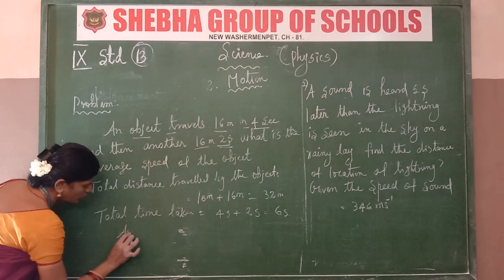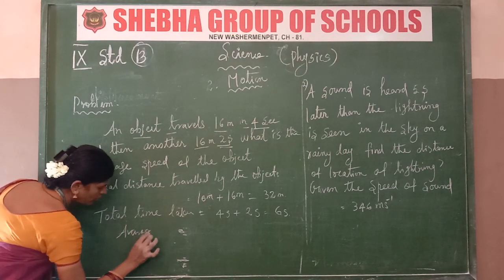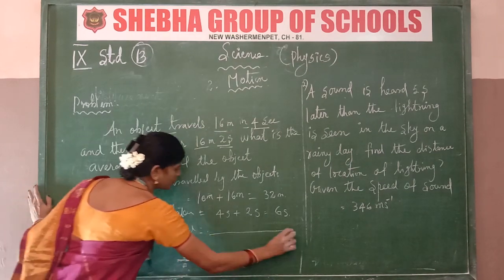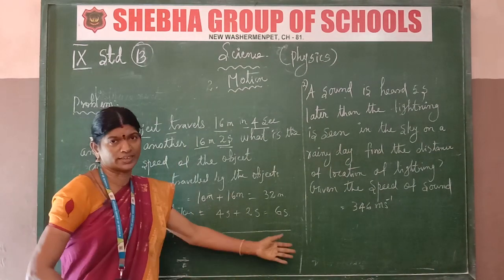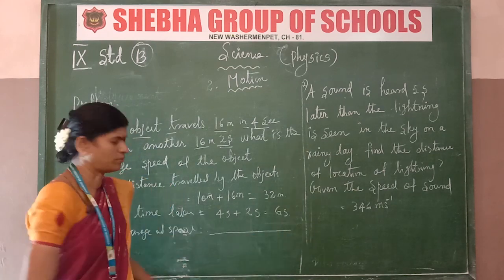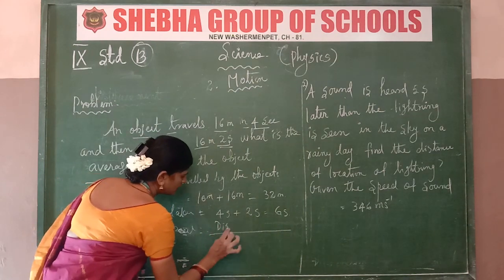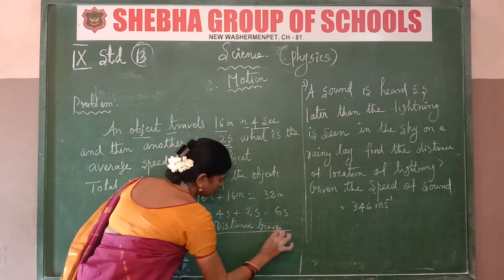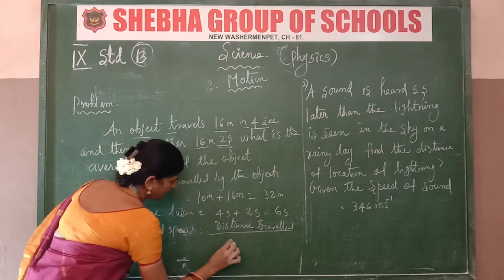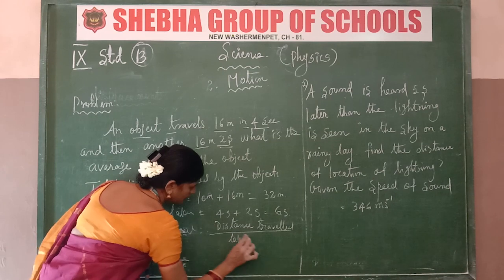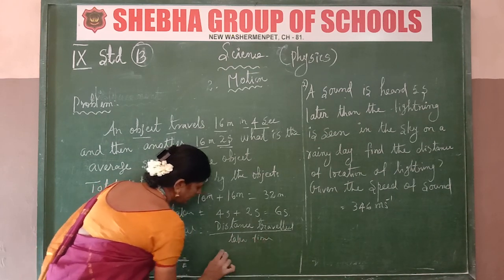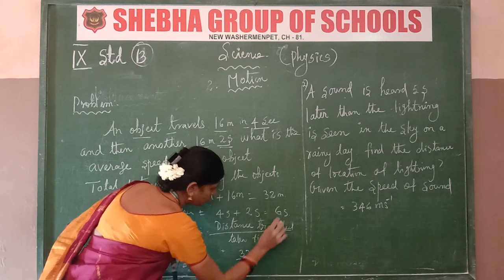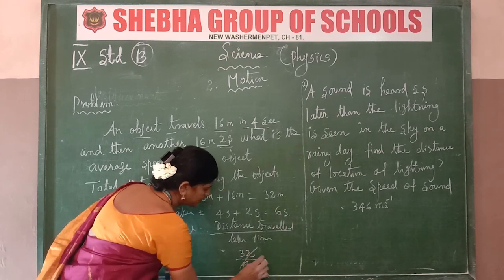Average speed is equal to, what is this? Distance traveled by the time taken. Average speed equals distance traveled divided by time taken. Here it is equal to 32 minutes by 6 seconds, which is equal to